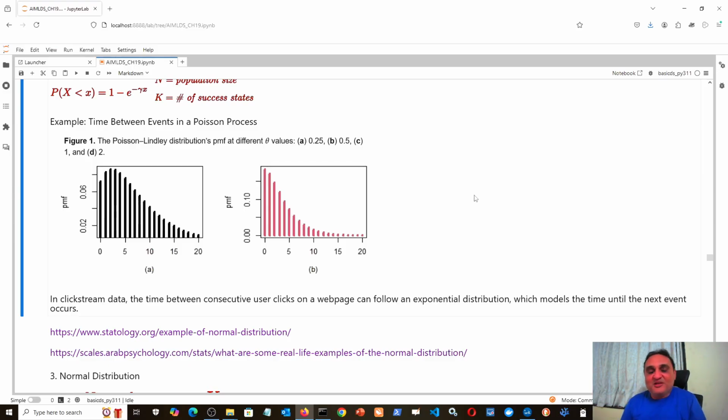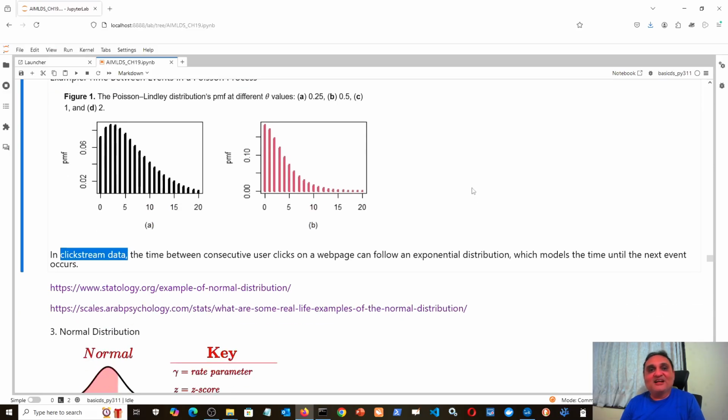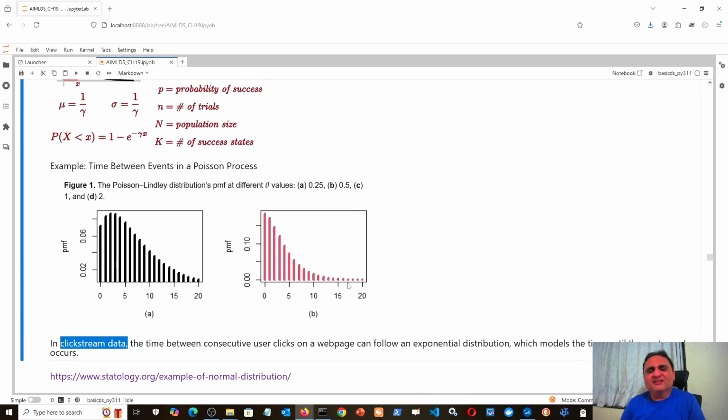Okay, so that is the reason why most of these sites don't allow you to do anything without logging in. When you log in, then obviously they know that this is this user, and your entire profile will be saved in the database for your user ID. Okay, so that is called clickstream data, and on the basis of clickstream data, so many things can be done. So recommendation engines can be made and many other things can be done.